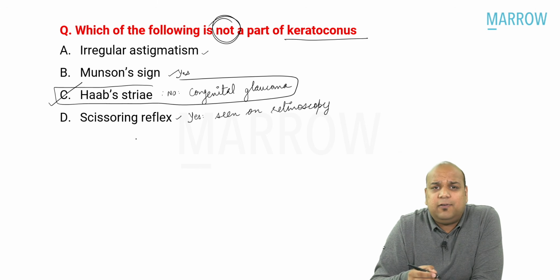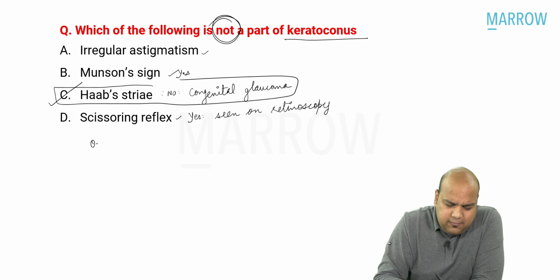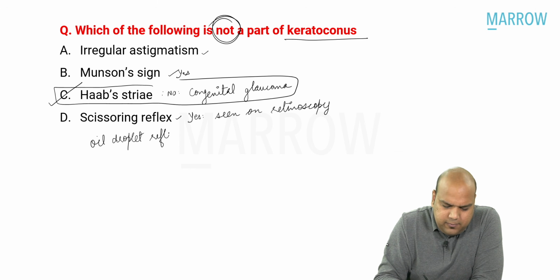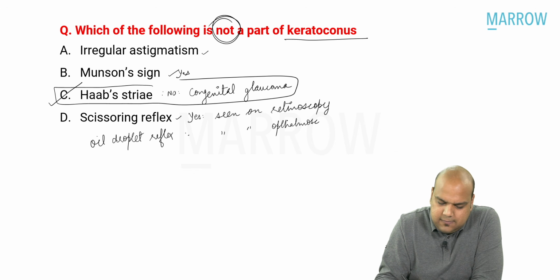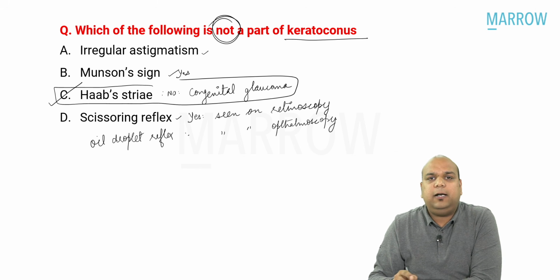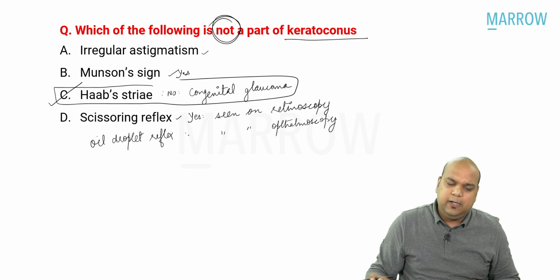Let us see what the other features are. Scissoring reflex, and just like that there is another reflex, everybody, if you remember, the oil droplet reflex, as seen on ophthalmoscopy. Yes, very good, guys. So let us see some photographs now to quickly revise keratoconus, everybody.